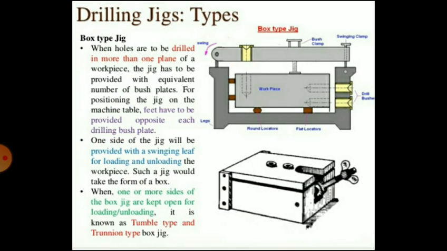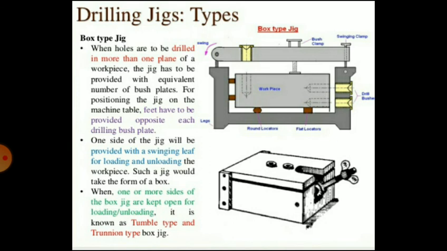Another is the box type jig. When holes are to be drilled in more than one plane of the workpiece, the jig has to be provided with an equivalent number of bush plates. You can see the holes required in a component, shown by the dotted lines, in a vertical plane as well as in a horizontal plane.